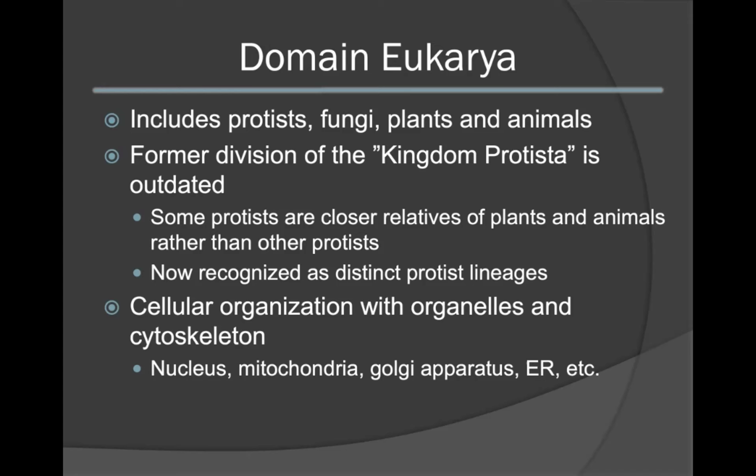The domain Eukarya consists of organisms with a eukaryotic cell as their base organization. This means that the typical eukaryotic cell has an organization that includes organelles as well as a cytoskeleton. In many eukaryotic cells, you will note the presence of a nucleus, mitochondria, Golgi apparatus, smooth and rough endoplasmic reticulum, as well as features of the cytoskeleton such as microfilaments, microtubules, and intermediate filaments.